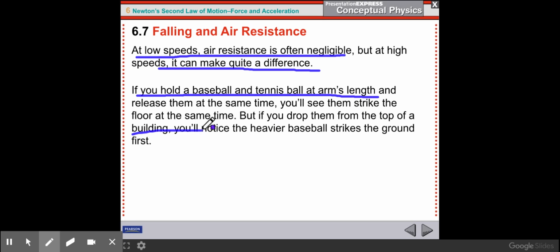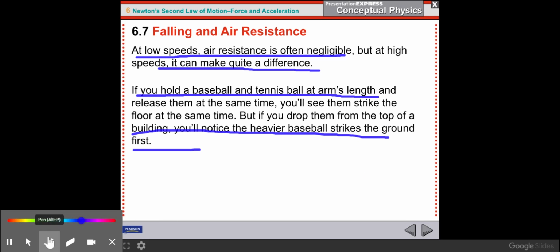If you drop them off the top of a building, however, you're going to notice the baseball is going to get there first. The two balls are about the same size, and so the air resistance at a given speed will be about the same. However, the baseball's heavier, so it has more weight pulling down on it. So if they're experiencing similar air resistance, but the baseball has more weight pulling down, the baseball is going to accelerate faster. It's going to get there first.